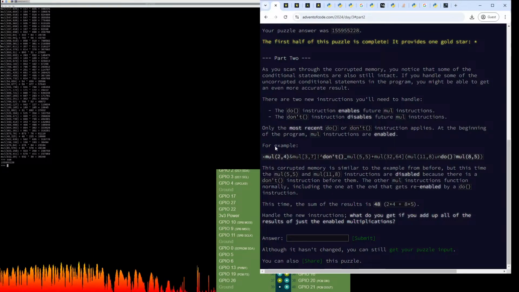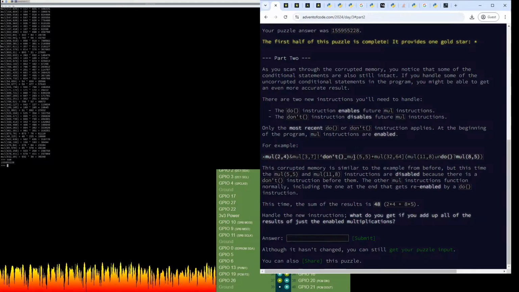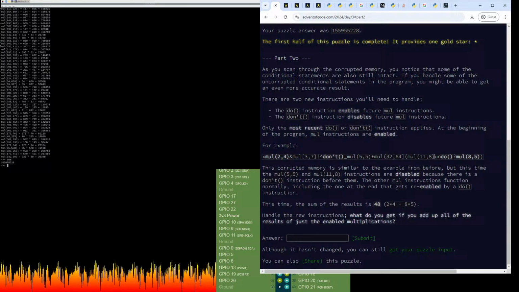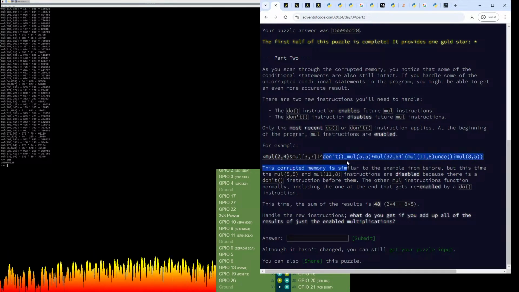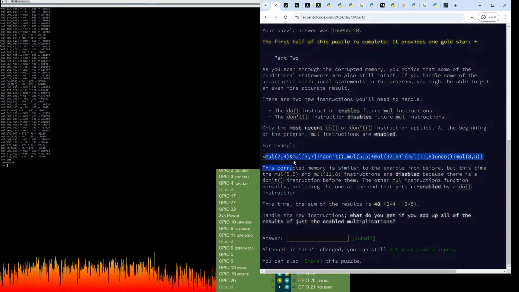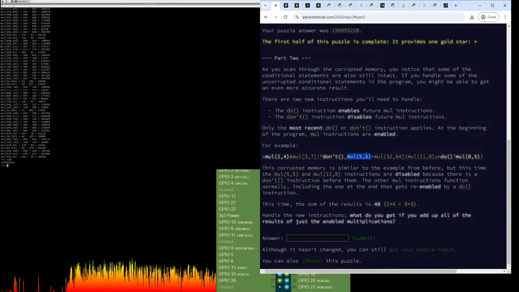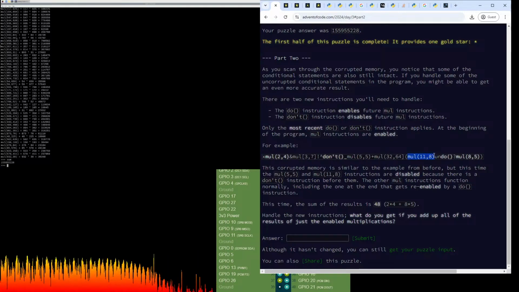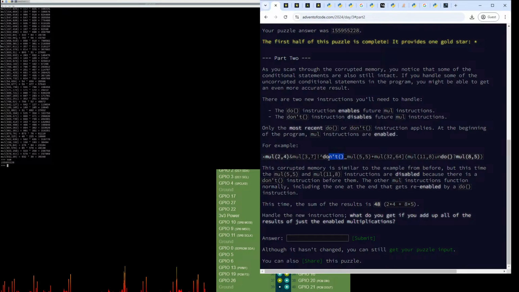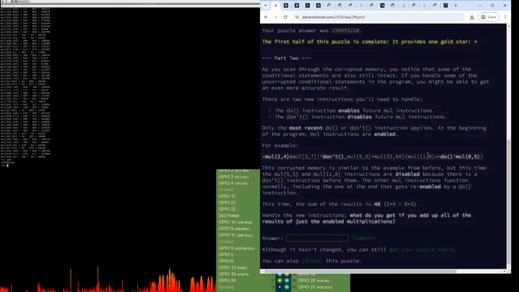So in this example, we would process the 2, 4, and then we would flip into don't mode, and then we would ignore a bunch of valid instructions here, and then we would flip back into do. So I think it's probably easiest. We'll parse all of them. So when we run the regex, we will capture even these valid multiply instructions in here, but when we're iterating over it, we will see that there's a don't here, and that will just tell us to skip these.